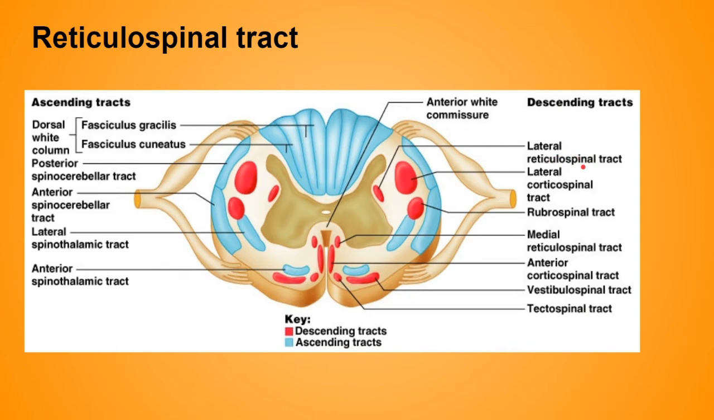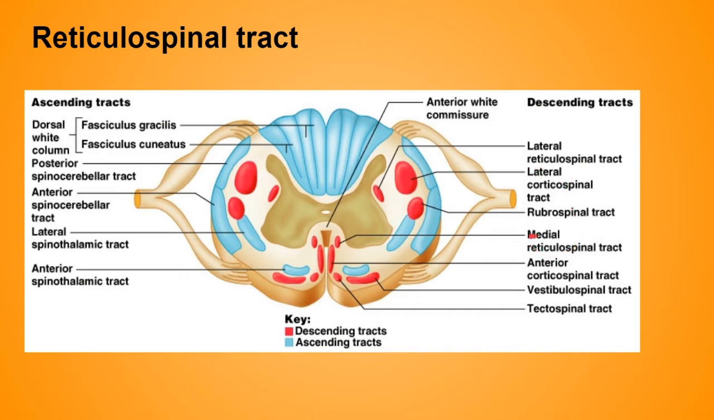Anterior horn. Till now, whatever we studied, all the tracts were terminating and relaying in the anterior horn only. That means corticospinal, or we can say the rubrospinal, reticulospinal. These all terminate and relay in the anterior horn of the spinal cord only.